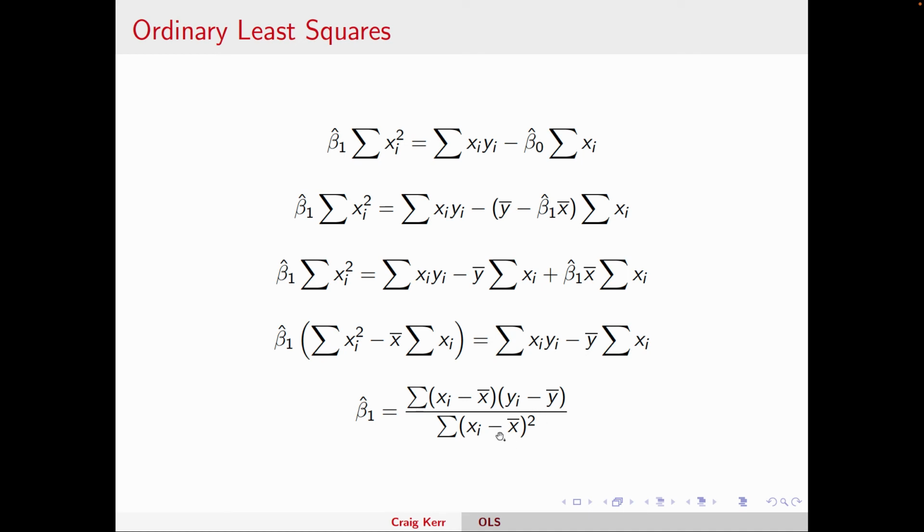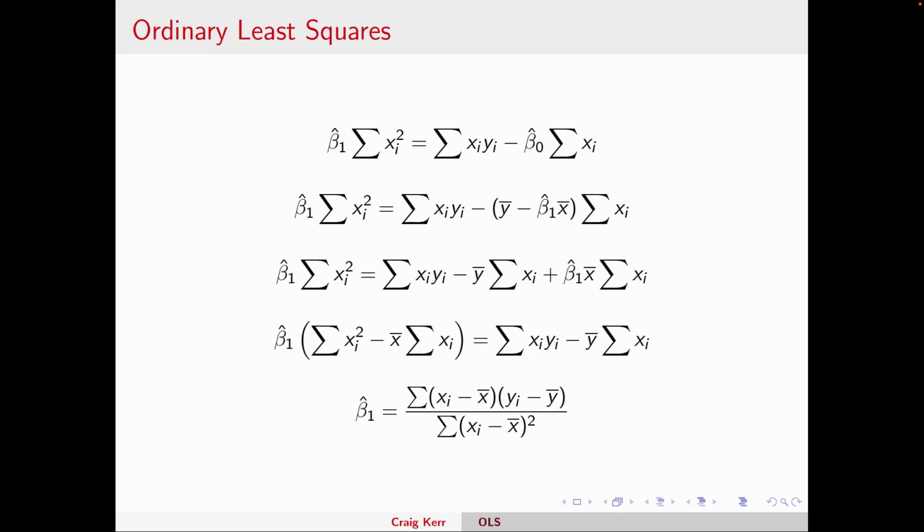How much is X changing? If we see how much these are changing together, given how much X is changing, that's going to tell us the slope. Well, what does the slope tell us? It tells us how much Y changes when X changes. So there's some good intuition there. That's why we like to write it this way. Again, I'm going really quick. You'll get more details in econometrics, but I hope this is useful.